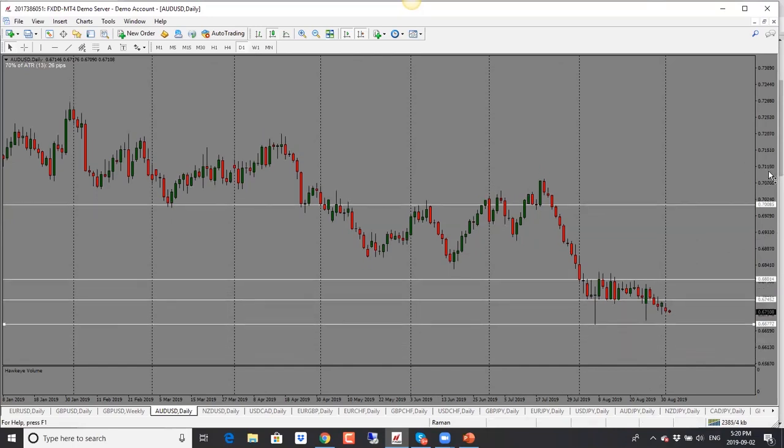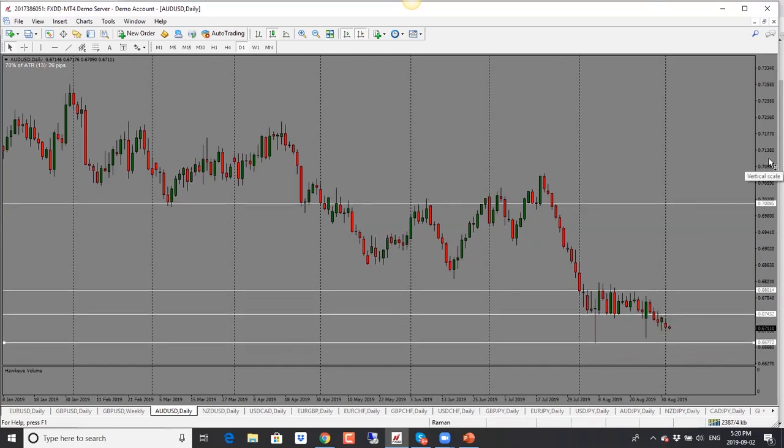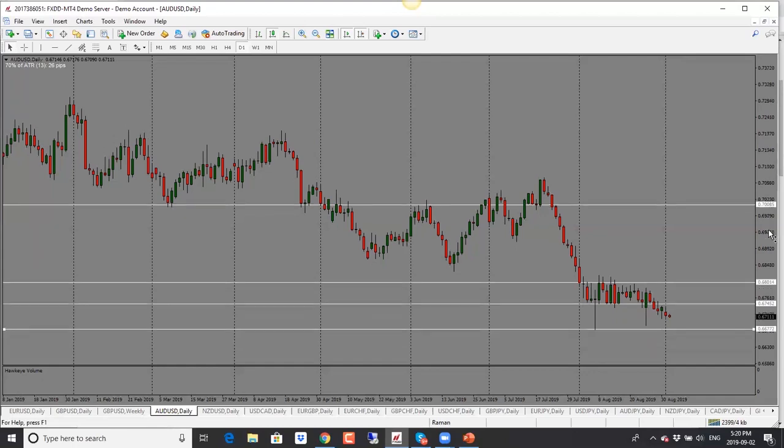0.6680. But if the Reserve Bank of Australia is more dovish than expected, then we're likely to see Australian dollar drop. But if they just repeat what they have said before, then I don't expect much of a change. However, if they become more dovish, more concerned, then we're likely to see Australian dollar drop, and this one could